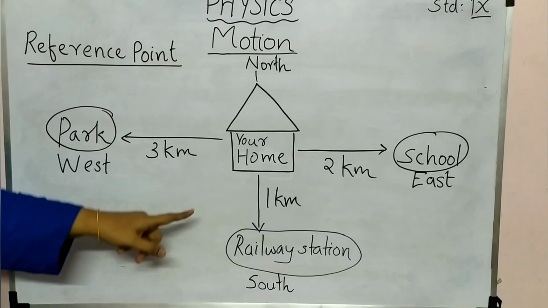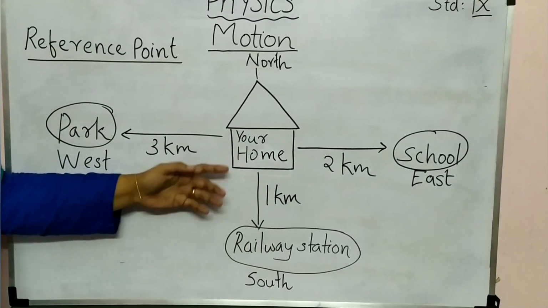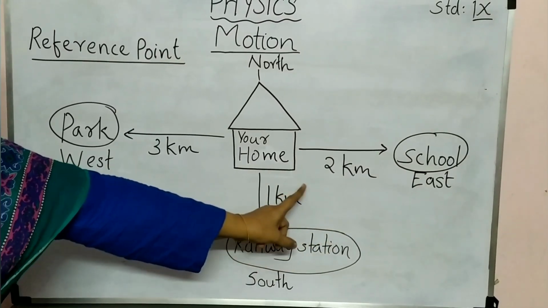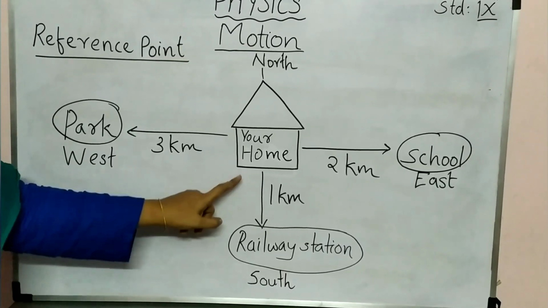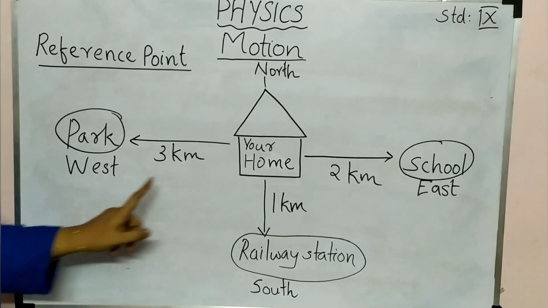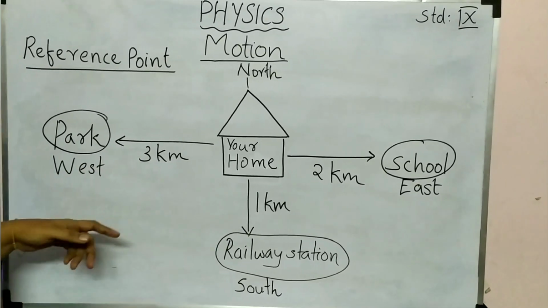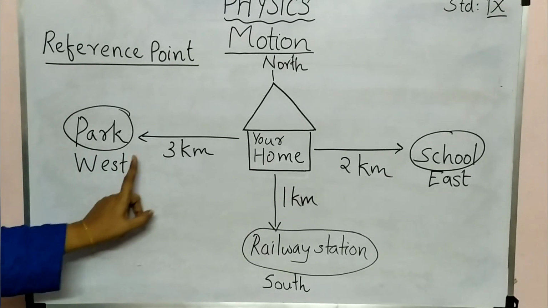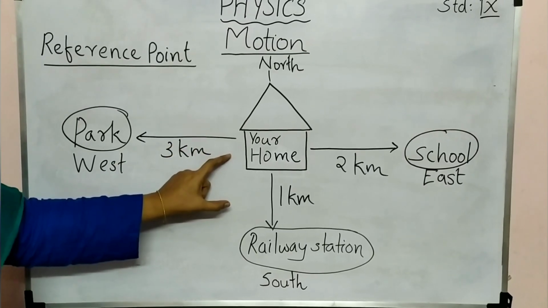Here you can see a building, that I am considering as your home; you have to imagine like that. And here you can see school in east direction 2 kilometers away from your home. Here railway station 1 kilometer away from your home. Here park in west direction, that is 3 kilometers away from your home. So here I am repeating the word home, from your home, like that. That means here your home is the reference point.